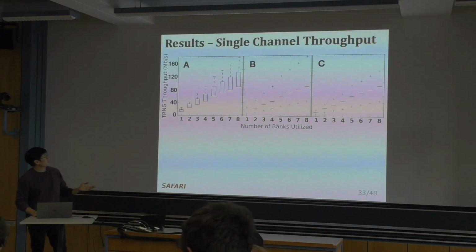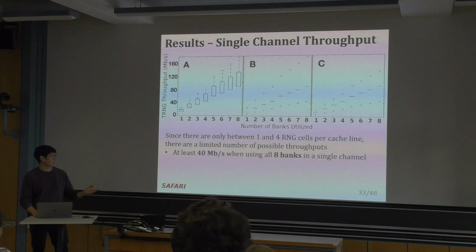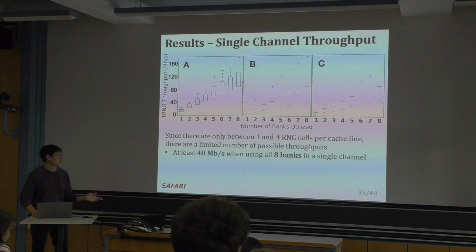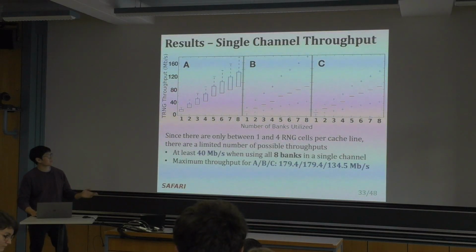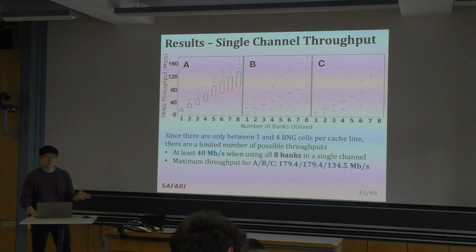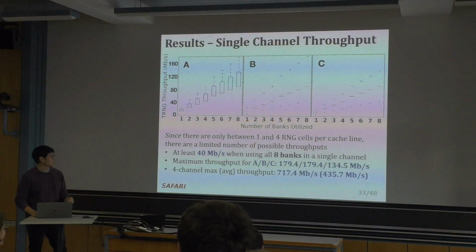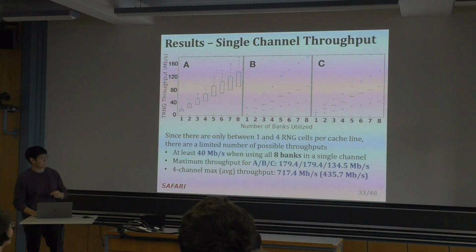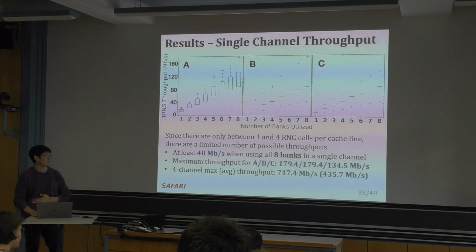We do this for vendors A, B, and C, and we find that when using 8 banks, we can get at least 40 megabits per second. And in the best cases for the different vendors, we get close to 150 megabits per second, and this is for a single channel. When we use 4 channels, we 4x that, and we find that we can get up to 700 megabits per second.